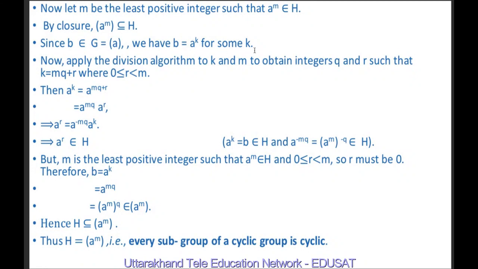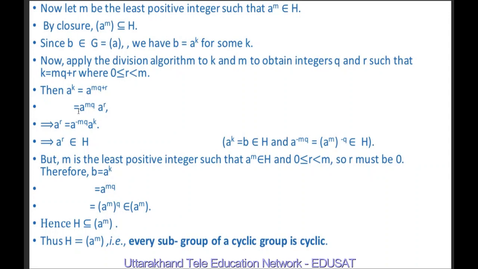If we apply the division algorithm to k and m, we obtain integers q and r such that k is equal to mq plus r, where r lies between 0 and m. It means A raised to power k is equal to A raised to power mq plus r. And by law of indices, it is equal to A raised to power mq into A raised to power r. If we pre-multiply both sides by A raised to power minus mq, this side we have A raised to power minus mq into A raised to power k.